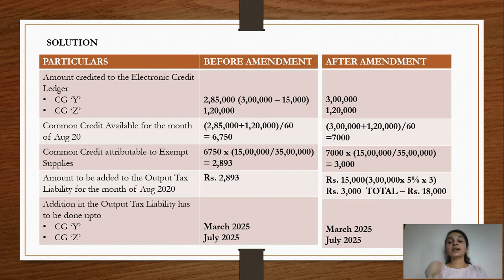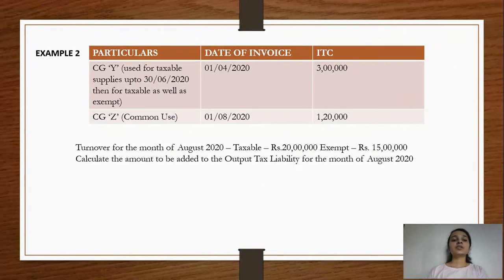Now let's look at what would be the scenario in case there's a shift from taxable to common purpose. So in example 2, again there's capital good Y which was used for taxable supplies until 30th June, and from 1st of July it was put to common use, and there's capital good Z which is again common use. There's no change, the figures and the dates, everything is the same. It's just that now capital good Y was previously used only for taxable supplies, but now it is being used for taxable as well as exempt supply.